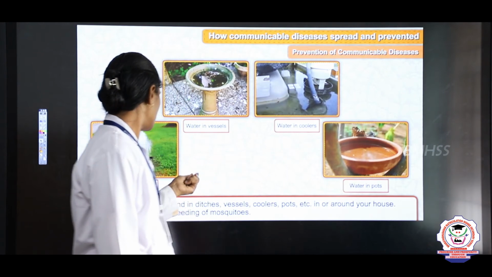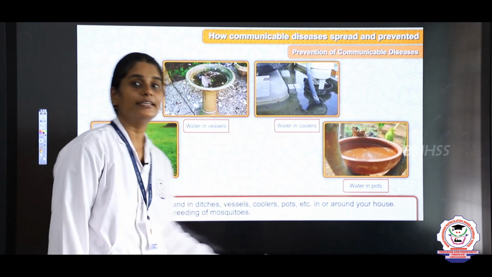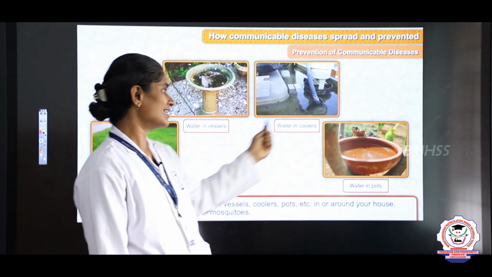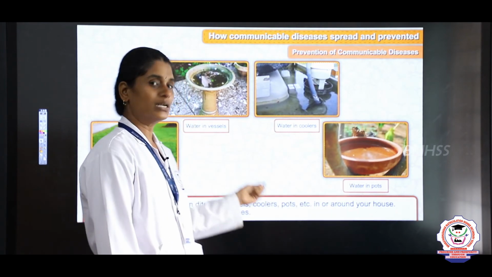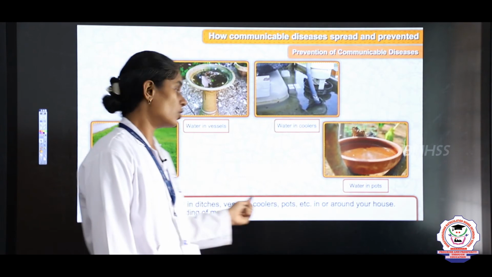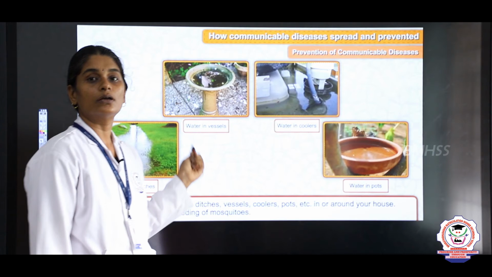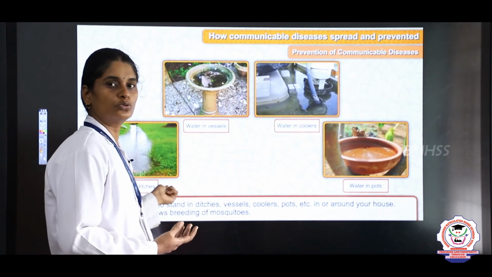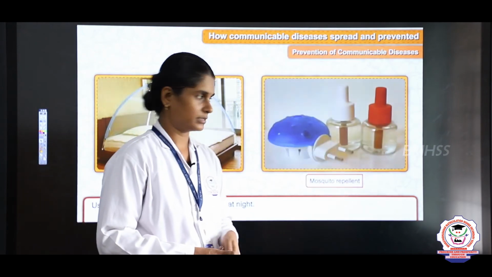Also, do not allow water to stagnate near your house, in the ditches, vessels, coolers and pots, because stagnant water helps in the breeding of mosquitoes.